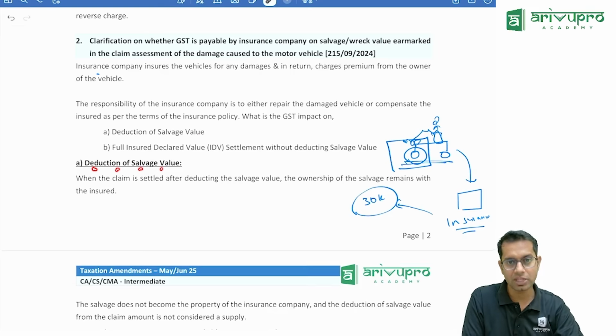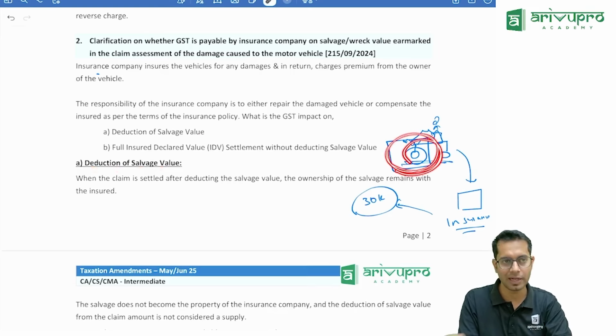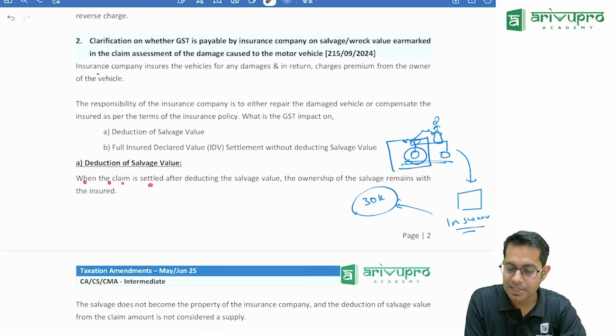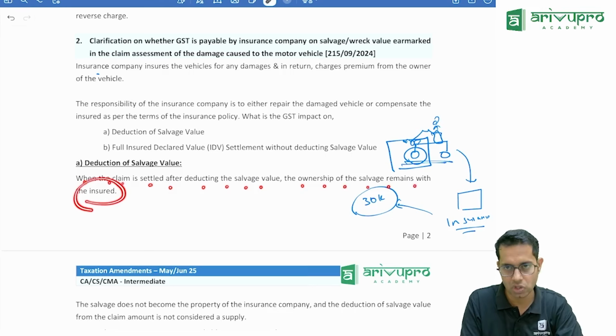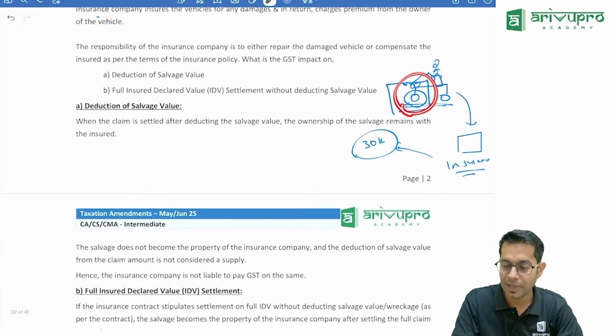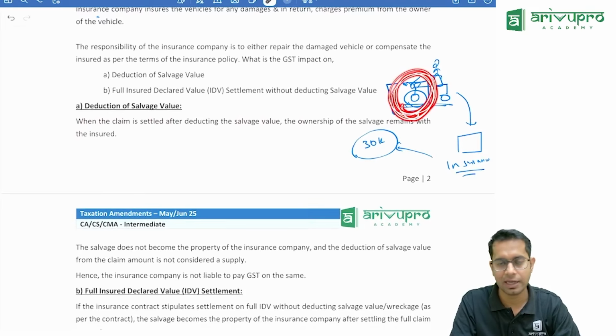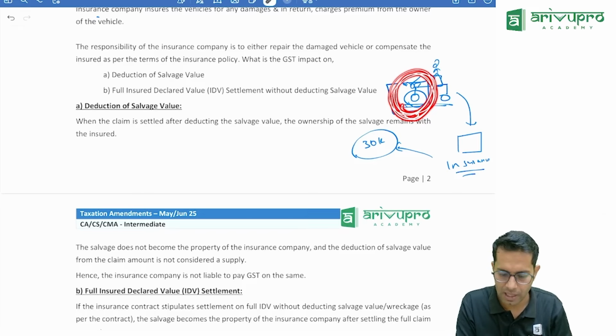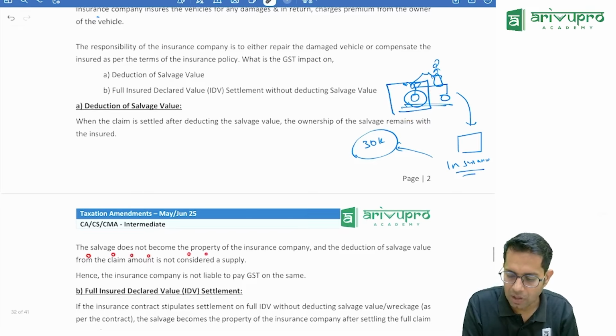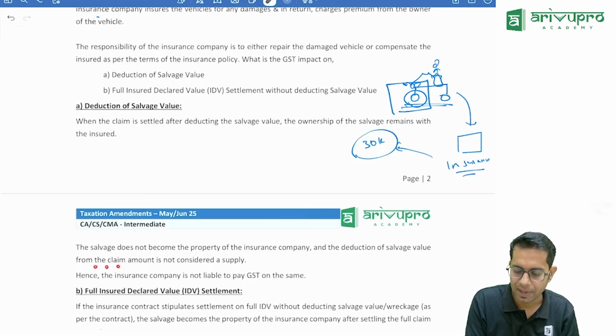Deduction of salvage value means whatever is recovered, that value is deducted. When the claim is settled after deducting the salvage value, the ownership of the salvage remains with the insured only. Meaning, if the company says you only keep the damaged item, I will reduce the price for that and give you the balance amount. The salvage does not become the property of the insurance company, and the deduction of salvage value from the claim is not considered as supply. Hence, the insurance company is not liable to pay GST on the same.